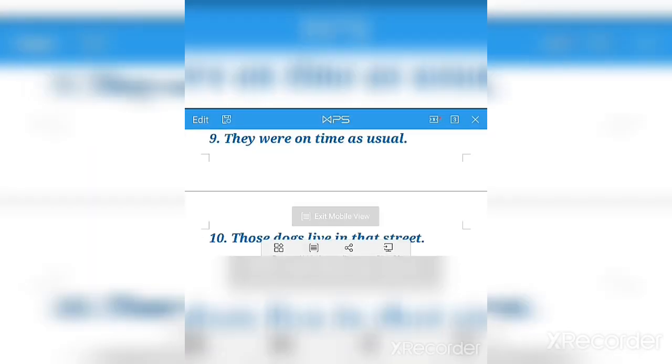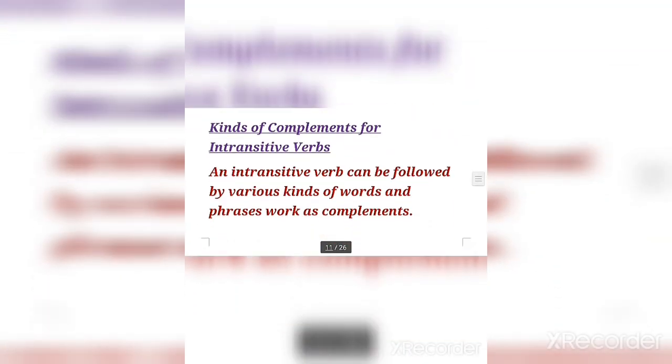Now let us talk on kinds of complement for intransitive verb. Just remember we are talking about intransitive verbs.